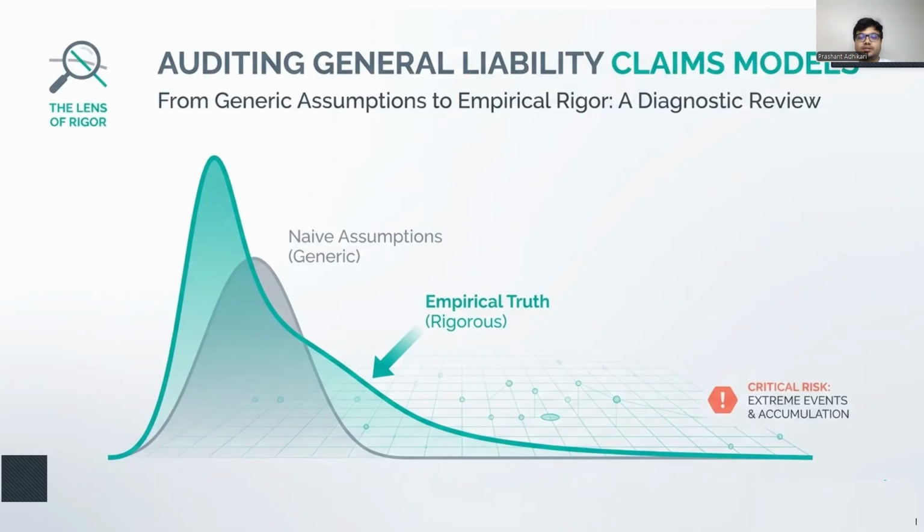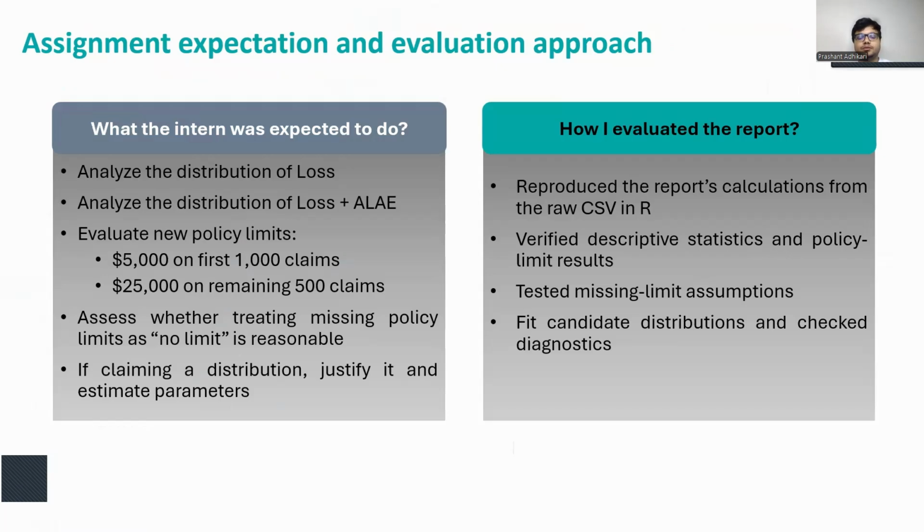Rather than immediately criticizing the report, I first constructed the analysis from the raw data in R to verify the calculations and understand the reasoning and identify which weaknesses are truly material. And based on that reconstruction, I will discuss five key weaknesses and show how the analysis can be corrected or improved. So before discussing the weaknesses, I want to clarify the standard I use.